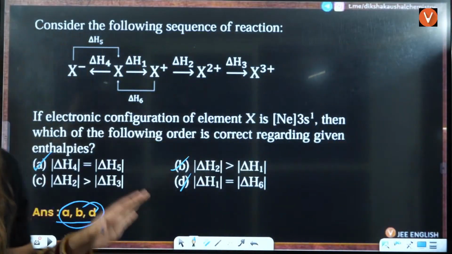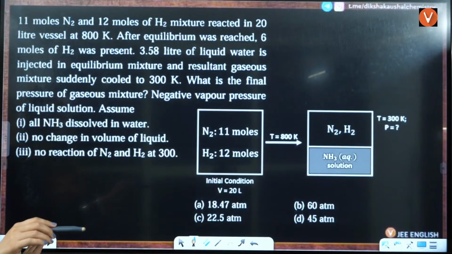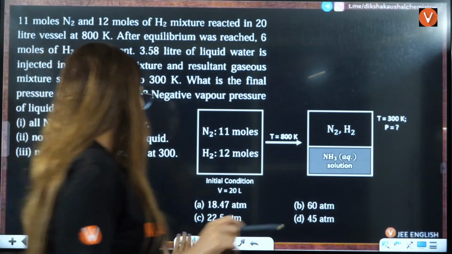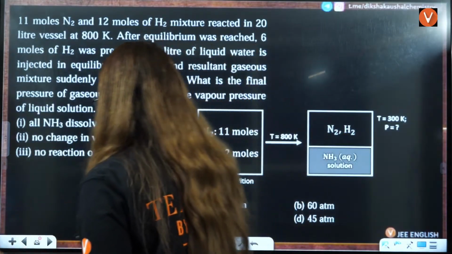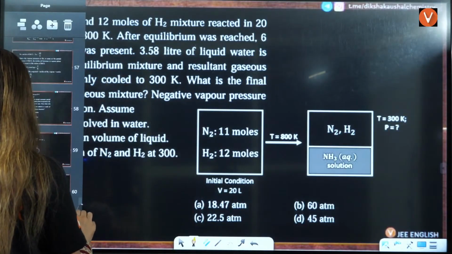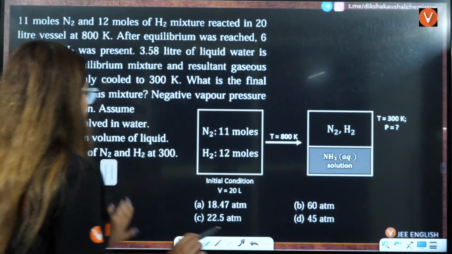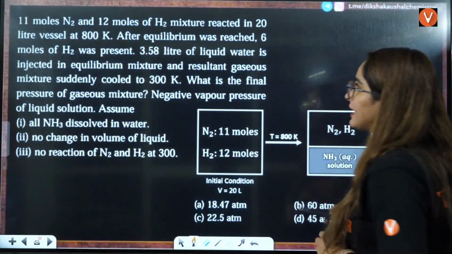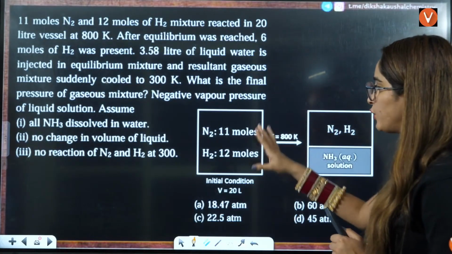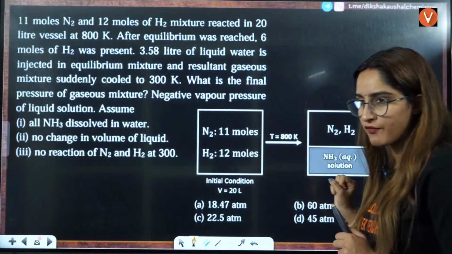Okay, understood? Next we have, okay, next I think we are left with last two questions. This is what I believe, last 2-3 questions we are left with, right? Okay, so here let us see 11 moles of N2. So N2 is given to you, H2 is given to you, right?